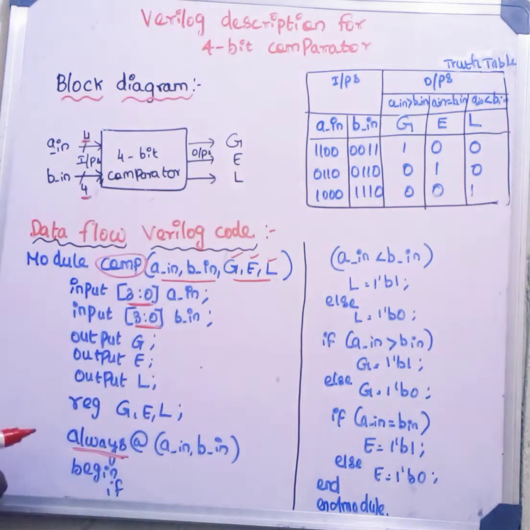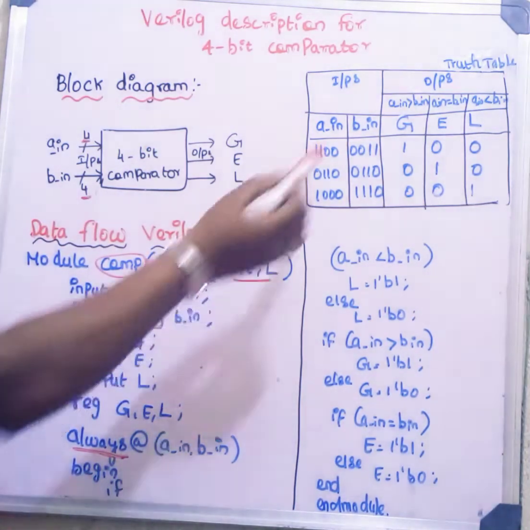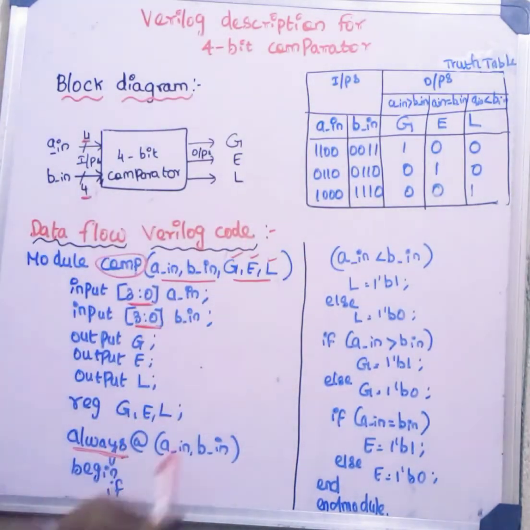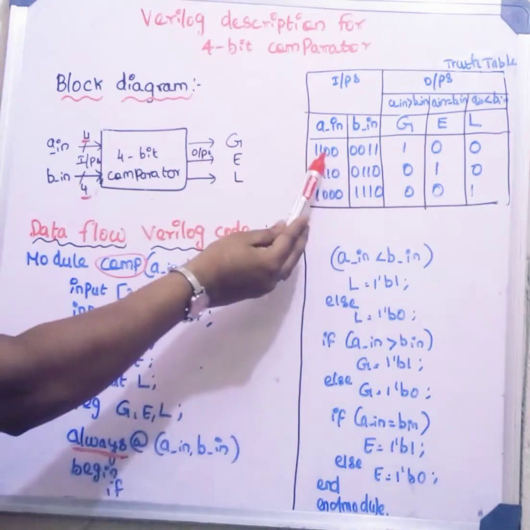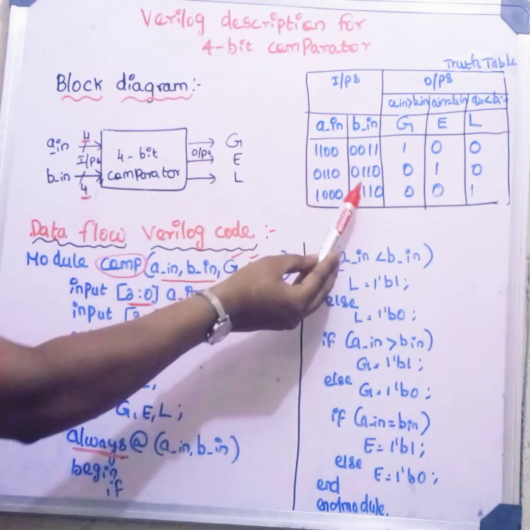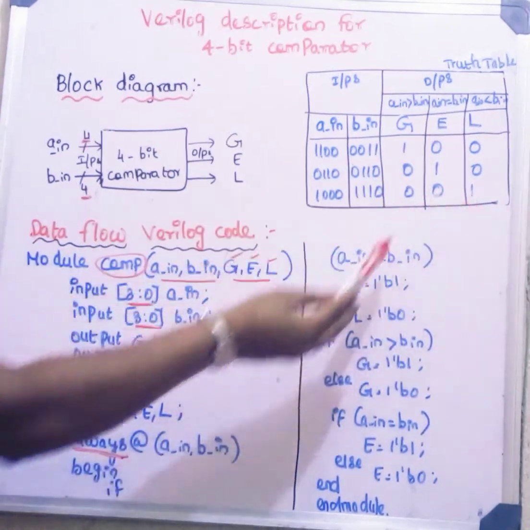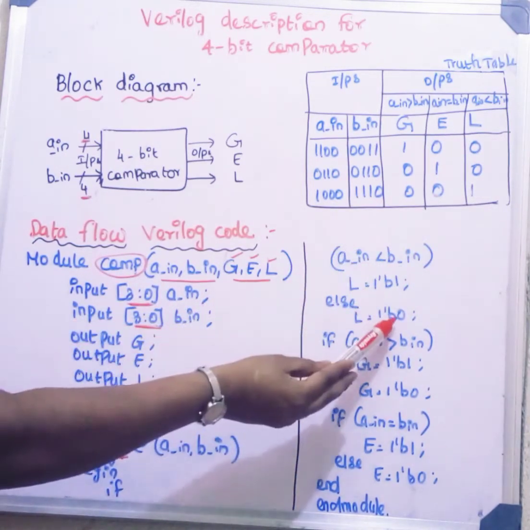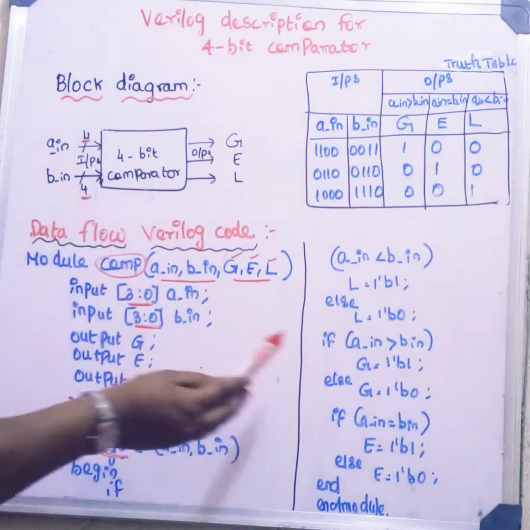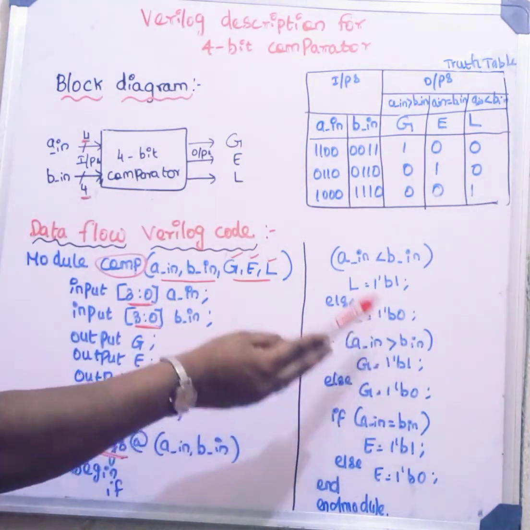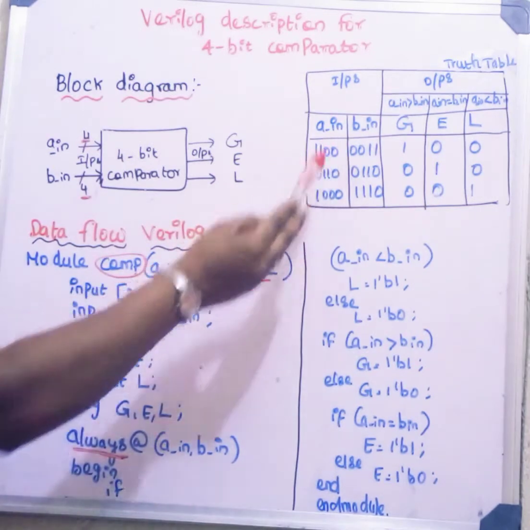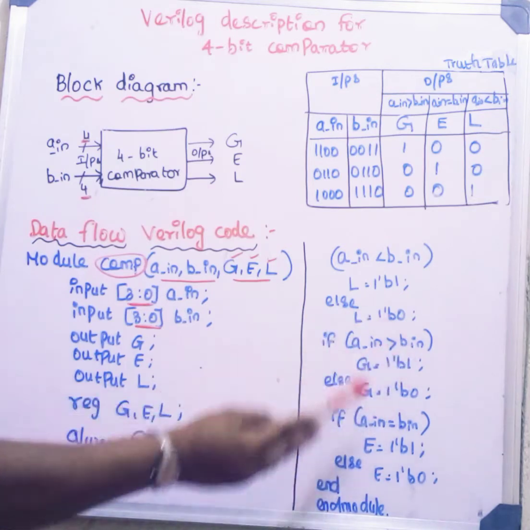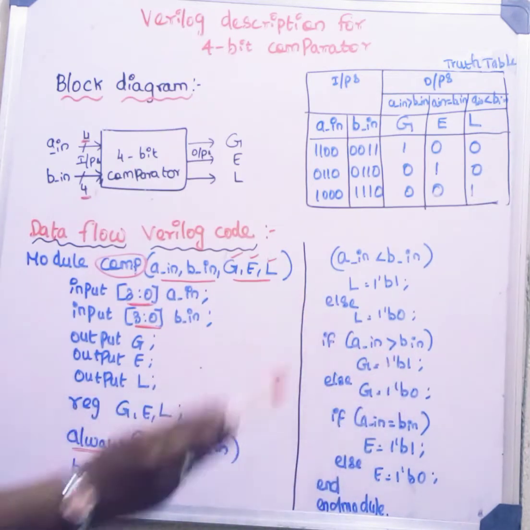Begin. We have three types of condition, right? Either it should be greater than, equal to, or lesser than. So begin. If A(n) is lesser than B(n), if I am giving this value, it is lesser than this, the lesser symbol will be activated: 1. Else, if it is not satisfied, it will give us 0. Again, if A(n) is greater than B(n), this value is greater than this, my greater output will be activated. 1 bit, 1, like that it will come as output. Else, it will be 0.